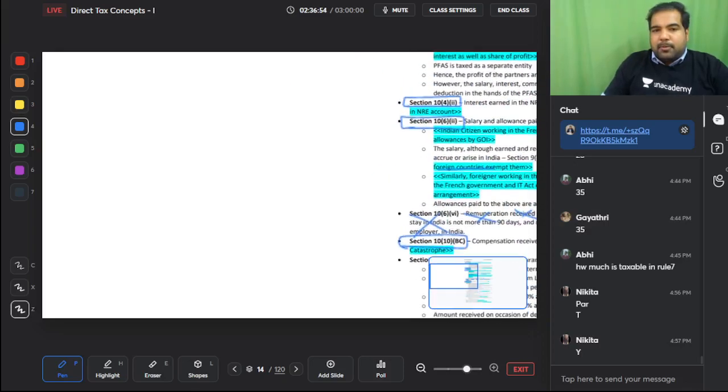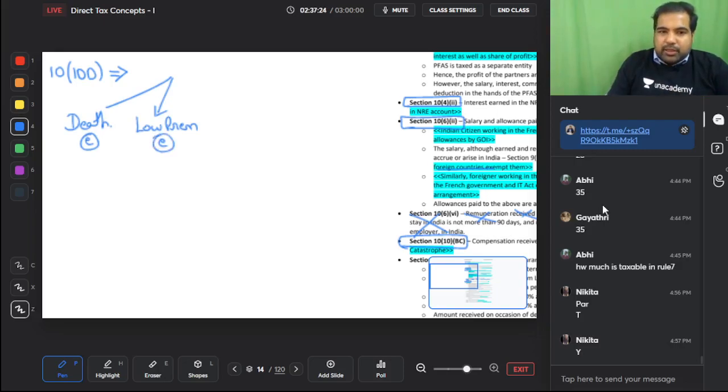Now let's move ahead. It is very, very important. 10(10D). D is death: amount received on life insurance. When you get some money from life insurance on the death of a person, the government feels very bad and says this will be exempt. Similarly, when you get an amount other than that but the premiums are low every year, then also it is exempt. So on death, it is exempt, and if the premiums are low and you get the money back, it is exempt. It is taxable only when the premiums are high.